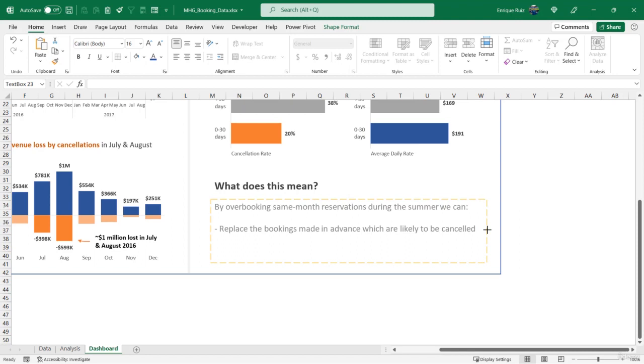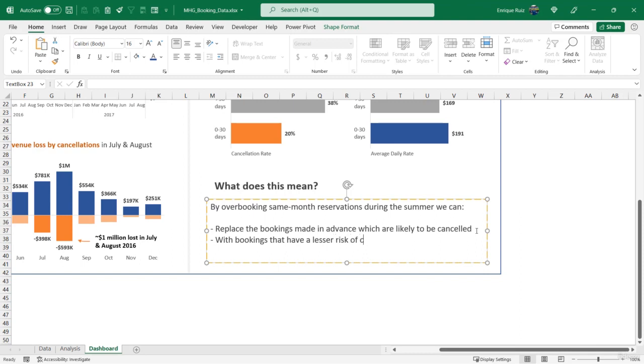Let's make some space for ourselves. So we can replace those bookings with bookings that have a lesser risk of cancellation, which are the same month reservations that we've outlined here. And they can be sold at a higher average price.